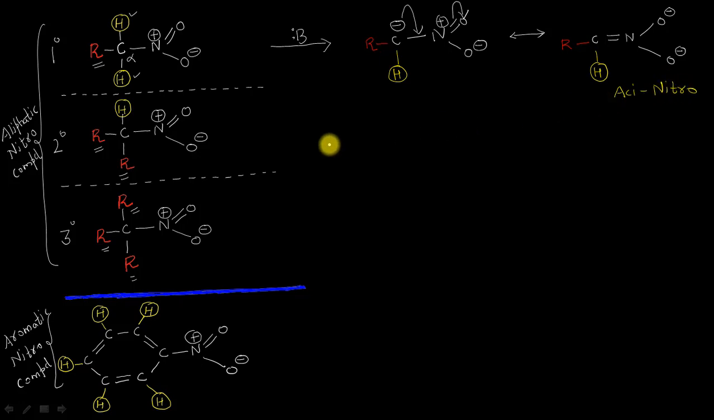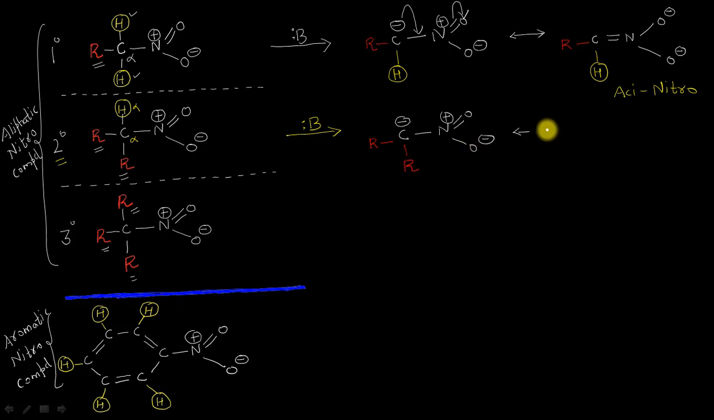In the same way, if I add a base to the secondary type of nitro compound, because it also contains one alpha hydrogen atom on the alpha position, the base can still abstract this alpha proton. This results in the formation of a species with a negative charge after the abstraction of a proton, and the 2 R groups which are present here as well as here.